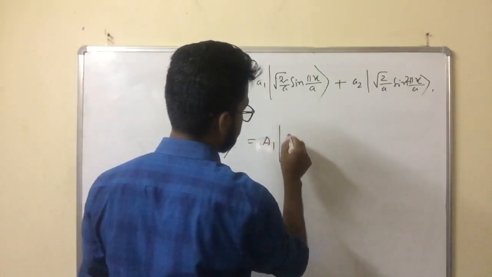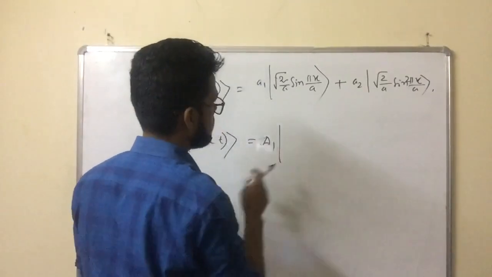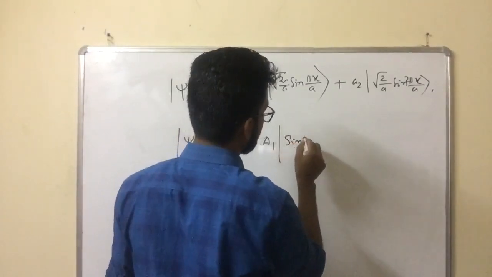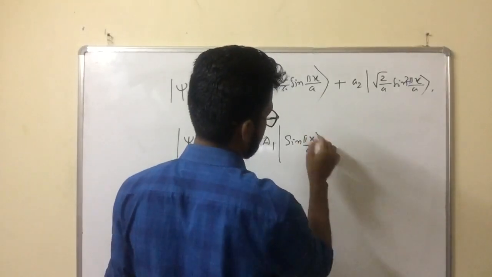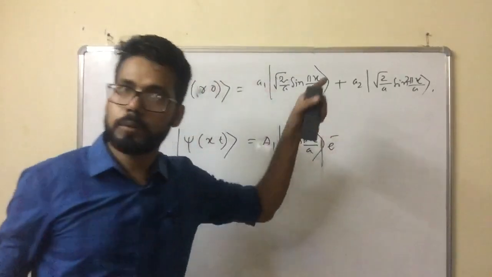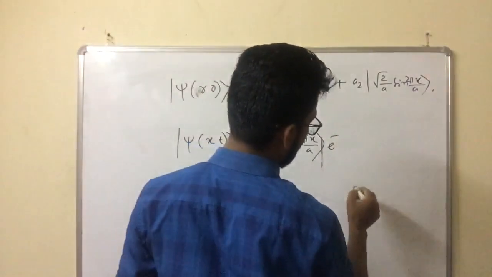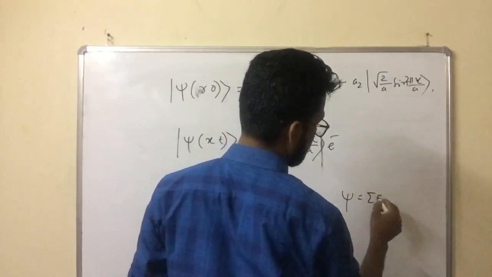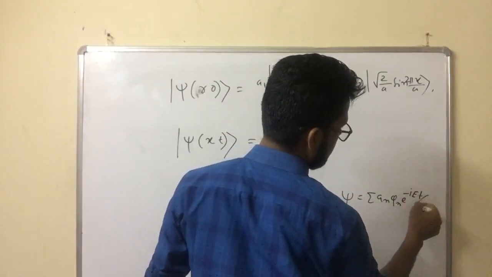This function will be root 2 by a sine pi x by a, into e to the power minus, that formula, because I have given you the formula. Complete solution: sum of a n phi n e to the power minus i E n t by h cross.